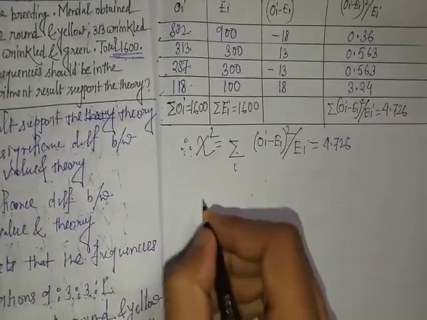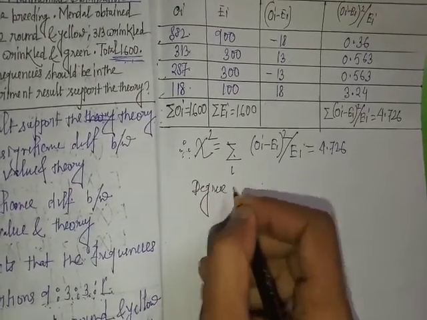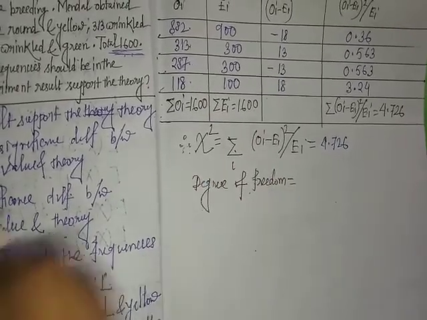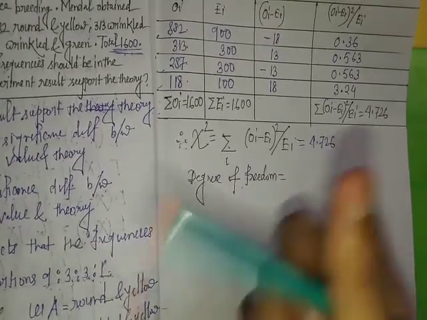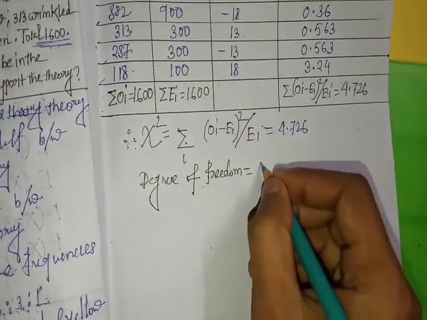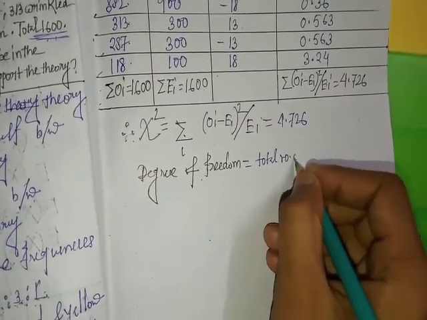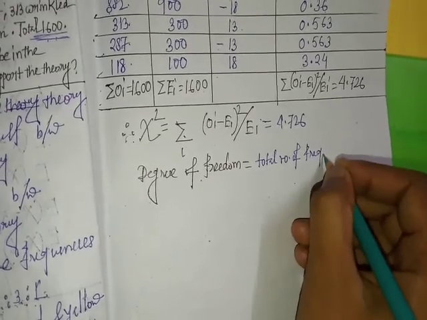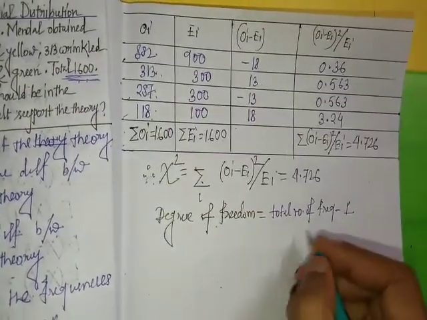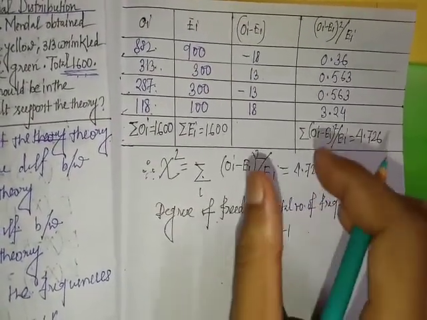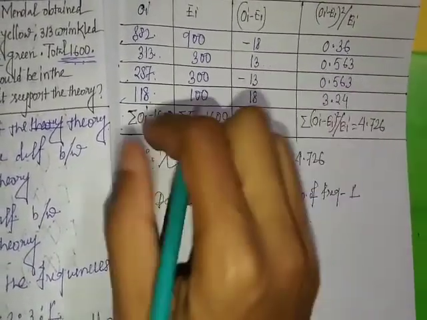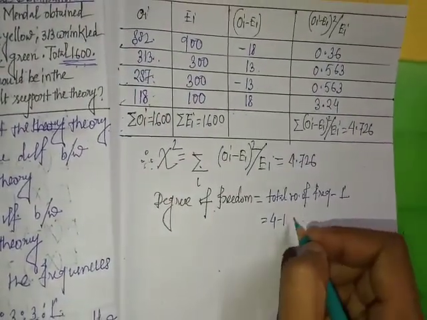Degrees of freedom. The formula of degrees of freedom for multinomial distribution is total number of frequencies minus 1. Here the total number of frequencies is 1, 2, 3, 4. That is 4. 4 minus 1, that is 3.